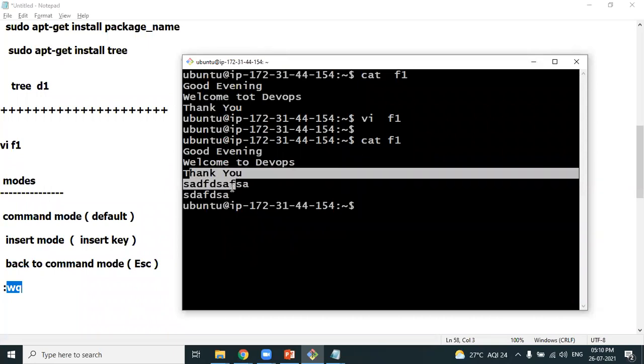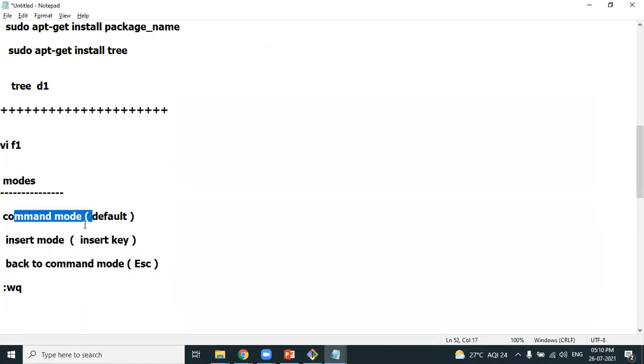Are you understanding? Using an editor, whenever you want to make some changes in the file, you have to use an editor. The best editor is the vi editor. In the vi editor, by default, the mode is command mode. You have to go to insert mode, make some changes, and come back to command mode and save and quit. As simple as that.